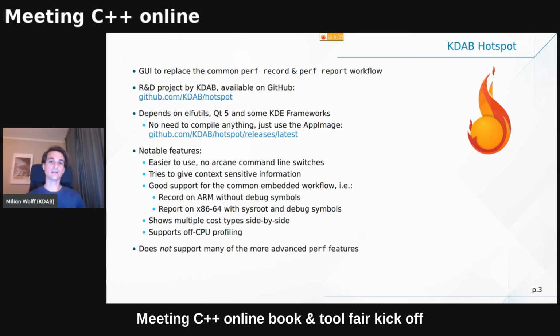Historically, if you look at how you do profiling on Linux, sooner or later you will stumble over the Linux perf subsystem, so the perf record and perf report commands. And those are pretty hard to use on the command line.